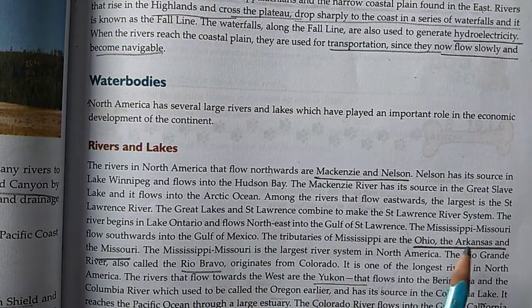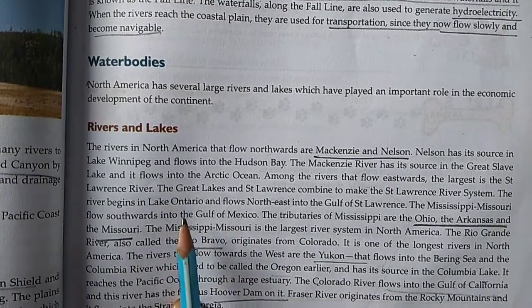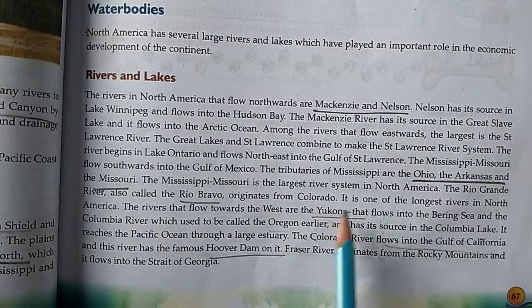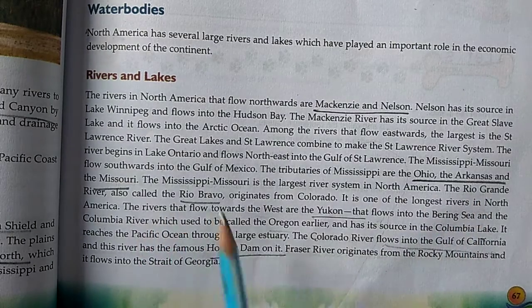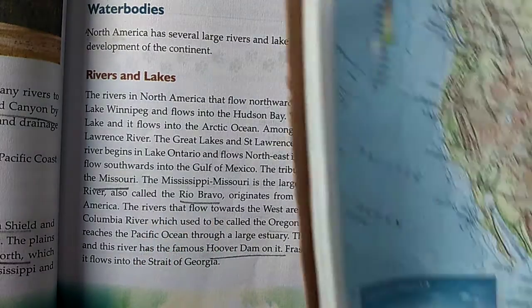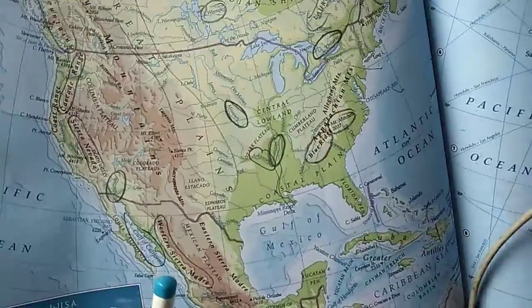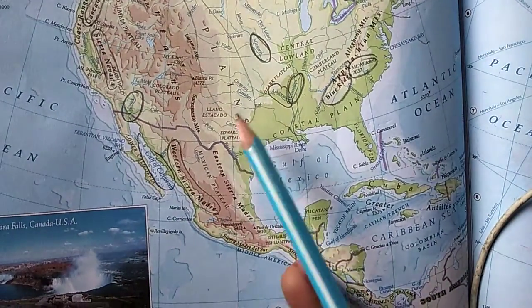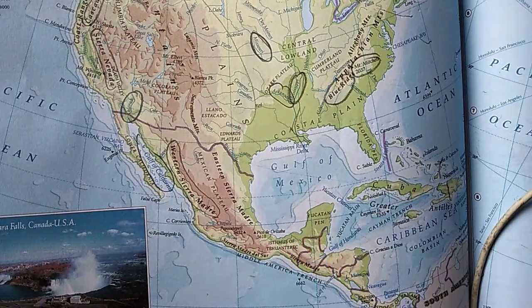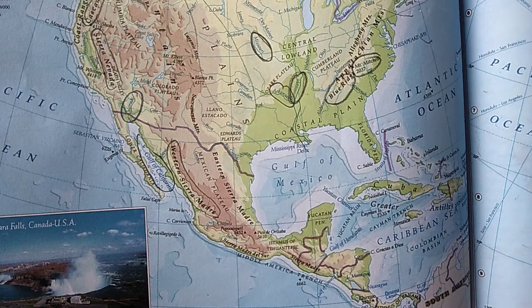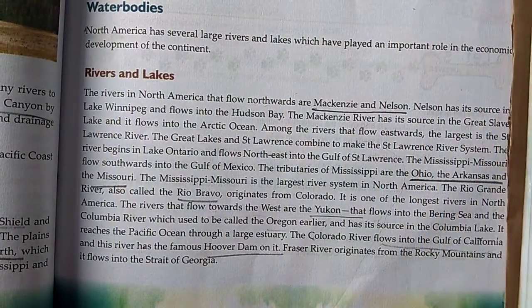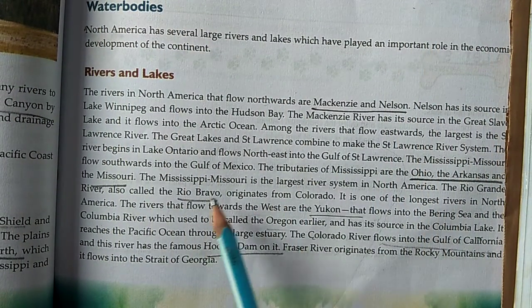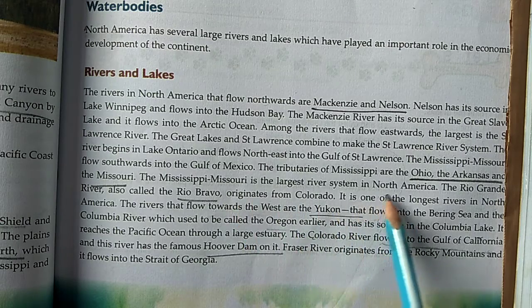Then the Mississippi and Missouri flow southward into the Gulf of Mexico. The tributaries of the Mississippi are the Ohio, Arkansas, and the Missouri. So here you will see this kind of system again in the south. There the rivers come together. This is Missouri, Arkansas, and Ohio is also there. So they form the system and they come down to the Gulf of Mexico in the south. This is what is given here. Then again you will see the Mississippi-Missouri is the largest river system in North America.